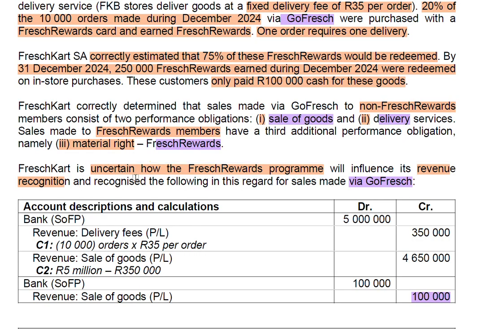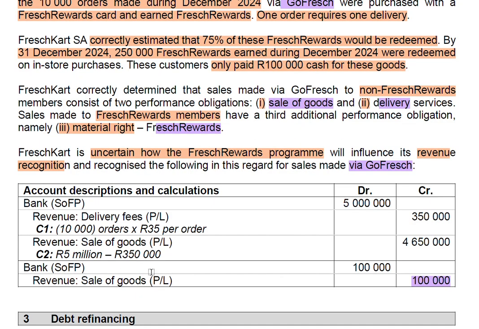French cards is uncertain how the French reward program revenue should be recognized or journalized. So what they did, they have provided the journals. However, in their journal, you can see they have not provided the amounts allocated to the reward program. The journal is as below, which has the bank of 5 million, because we are looking at GoFresh revenue, which we have told already is 5 million.